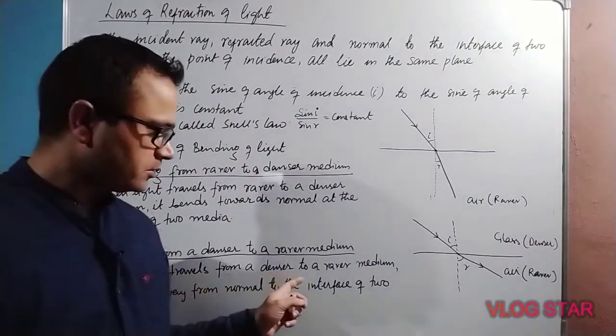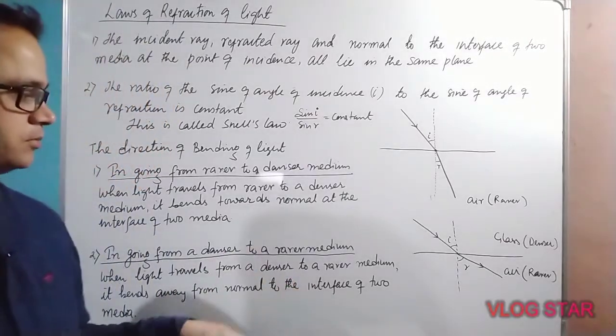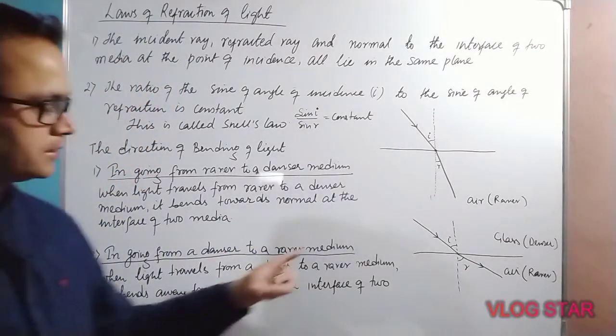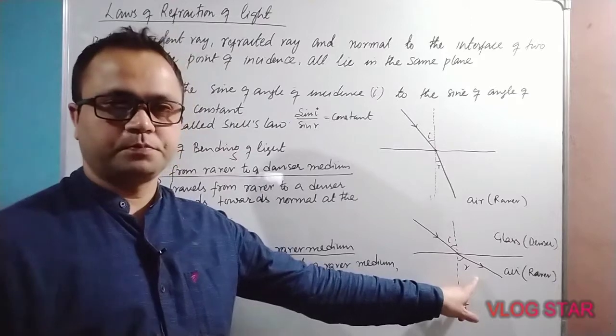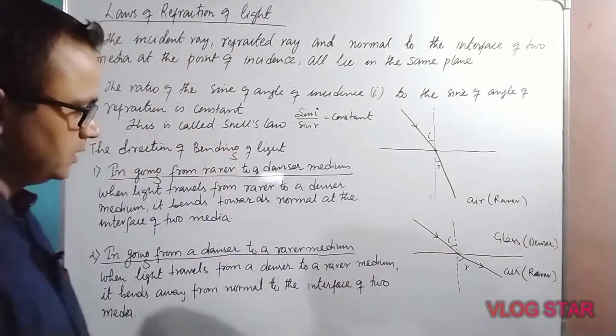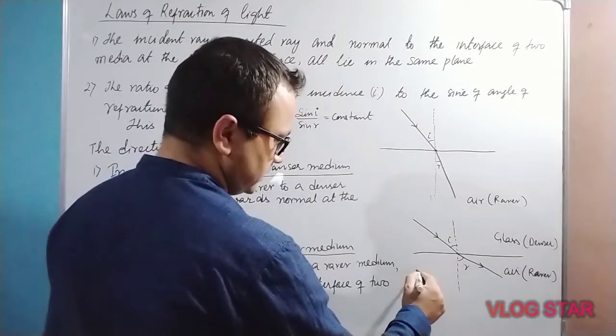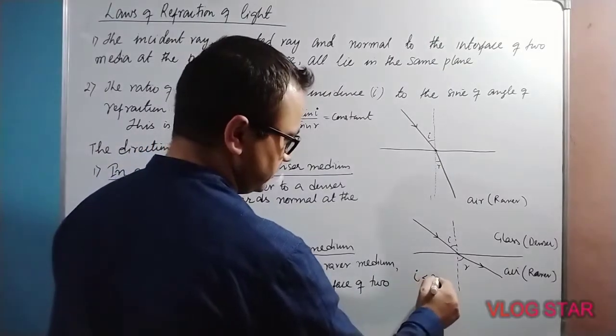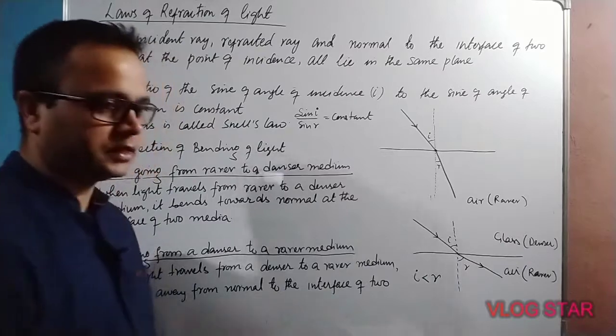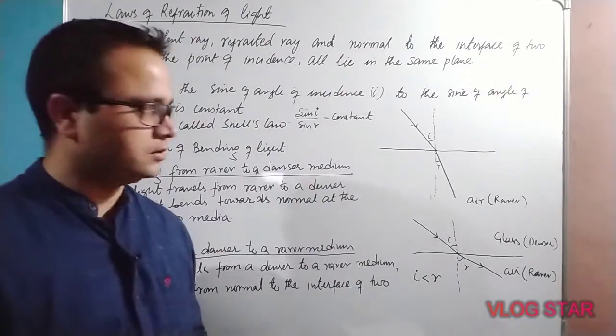So when light travels from denser to rarer medium, it bends away from the normal. In that case, the angle of incidence is less than the angle of refraction when light travels from denser to rarer medium.